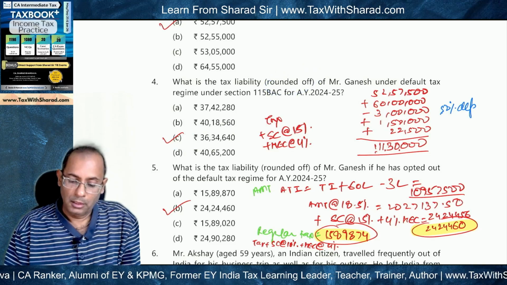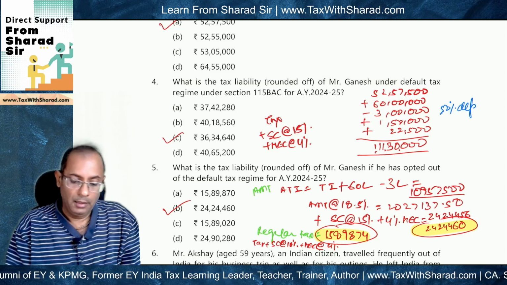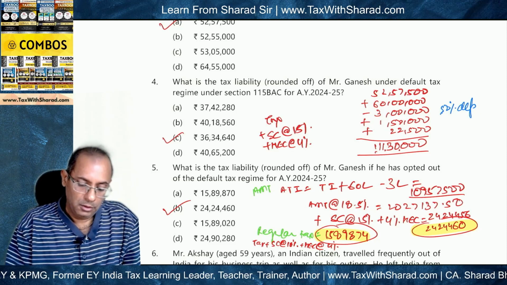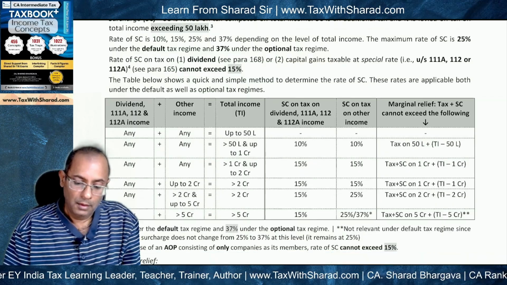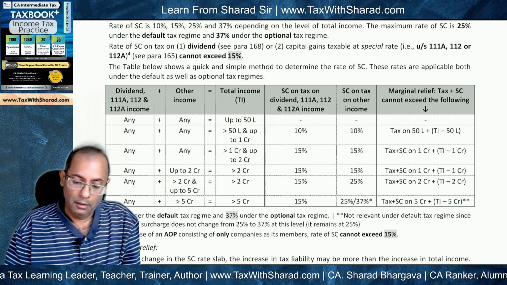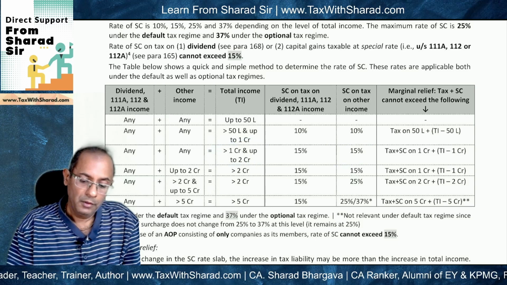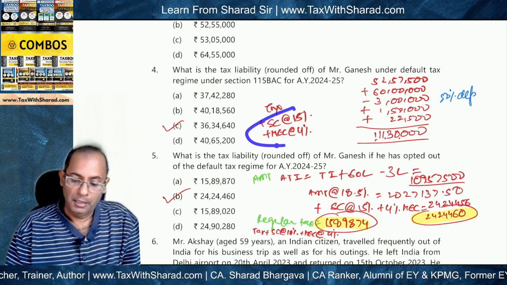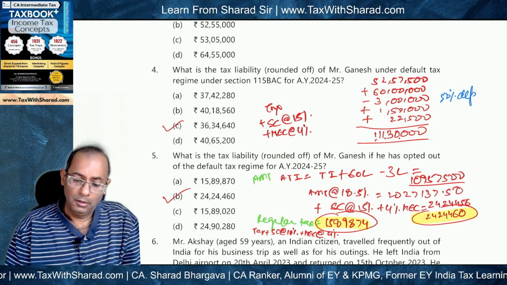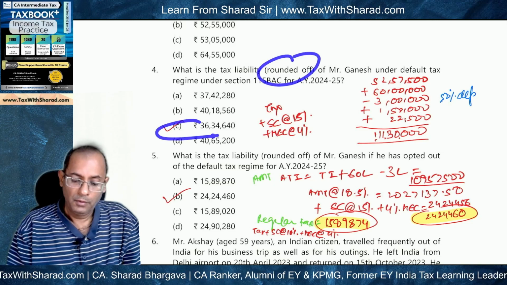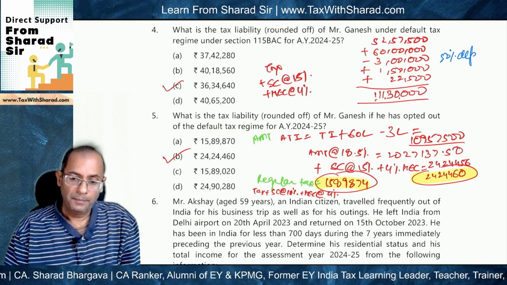Now what we need to note is surcharge will be applied at the rate of 15%, because the total income, if you look at the rates of tax, this is the rate of surcharge. The total income is more than 1 crore and up to 2 crore. The rate of surcharge is 15%, and therefore 15% we apply as the rate of surcharge, and we apply 4% as the rate of cess. So the tax liability, when we round it off, will come to 3,634,640, and accordingly this will be the answer.